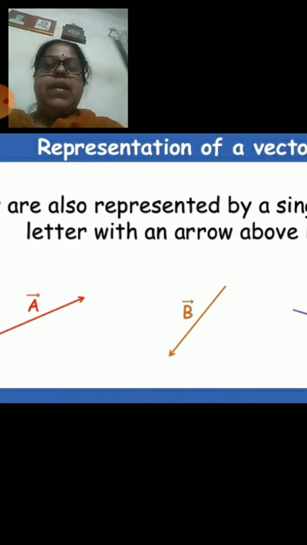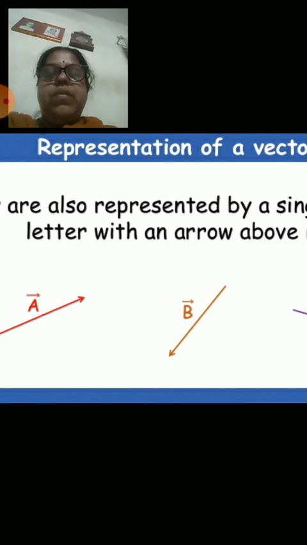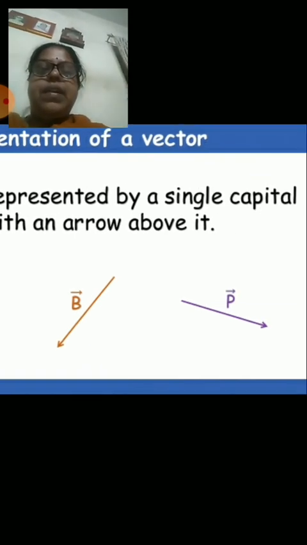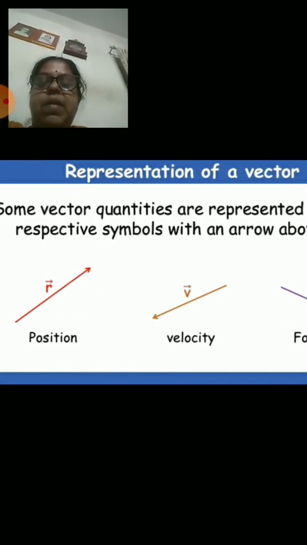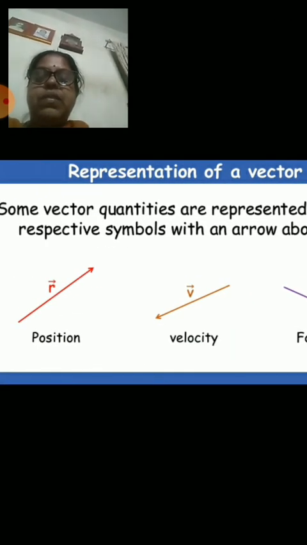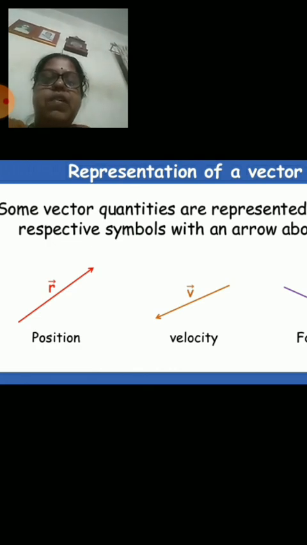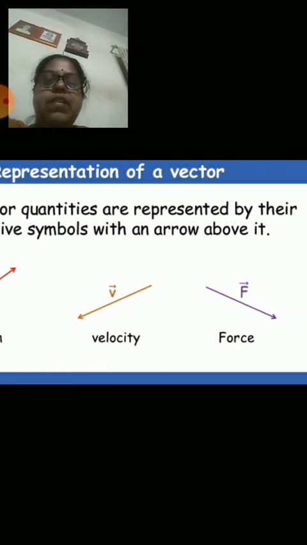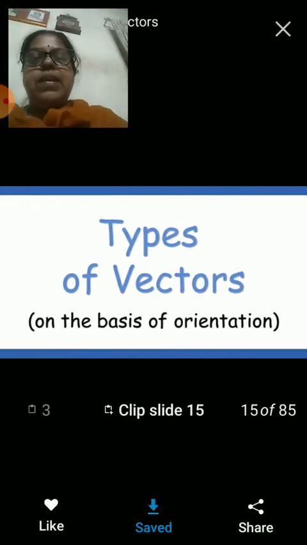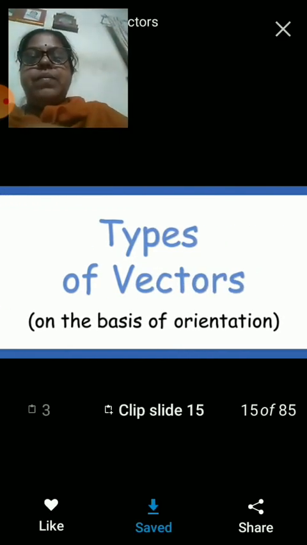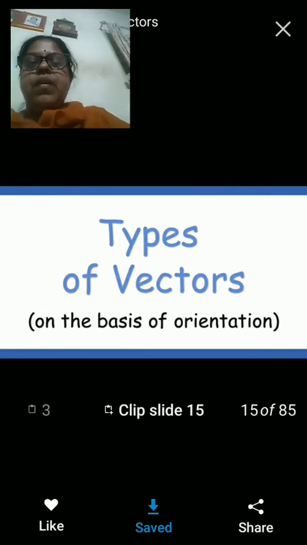Now small letter a represents a position vector. This is also important. Now see here, this is what I was telling you: R is a position vector, V is a velocity vector, and F is the force vector. Now in the next class we will study